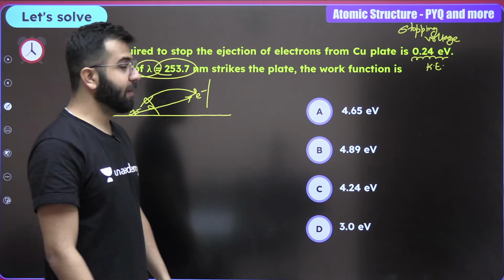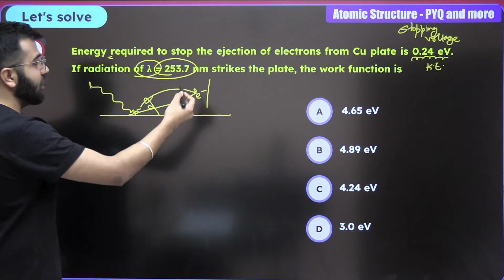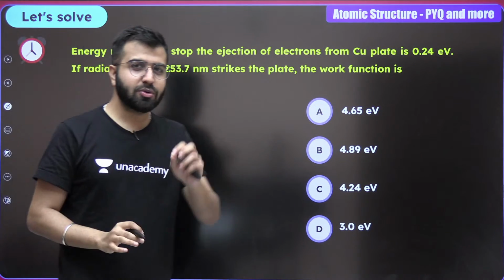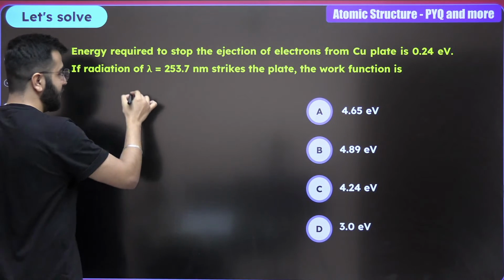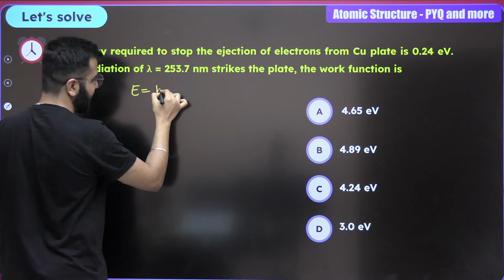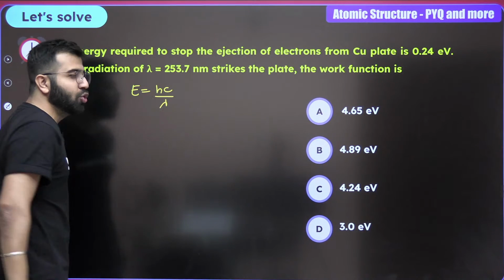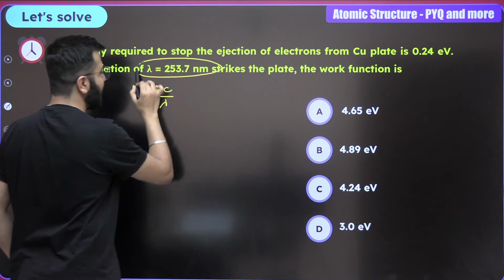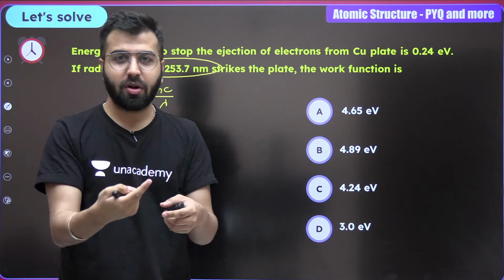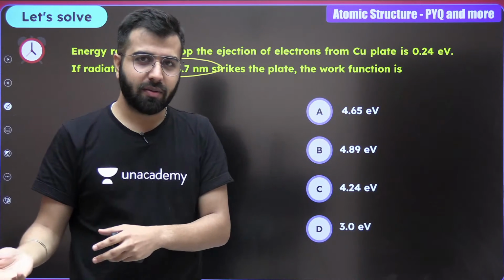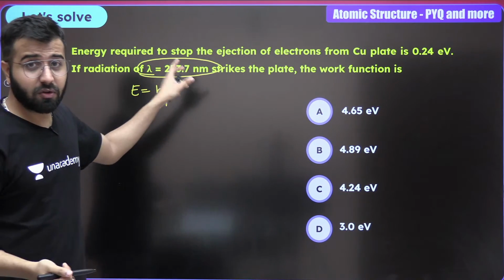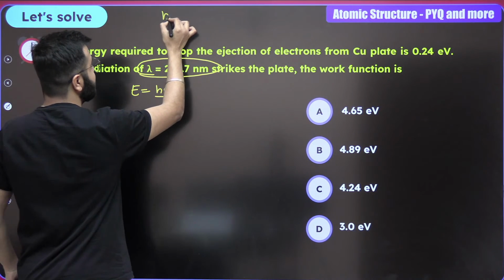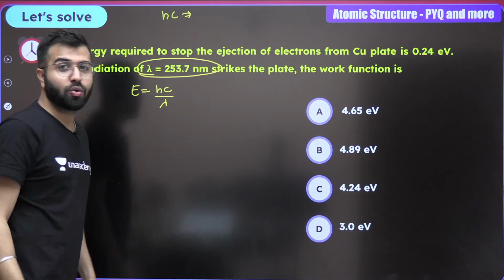253.7 nm, nanometers, the work function is, now I'll give you one more trick. Guys, a lot of times you have written E is equal to hc by lambda. Do you know one thing? Whenever they give you the lambda value in nm, not Armstrong, or if you can convert the lambda value in nm, then you should remember hc has a constant value.